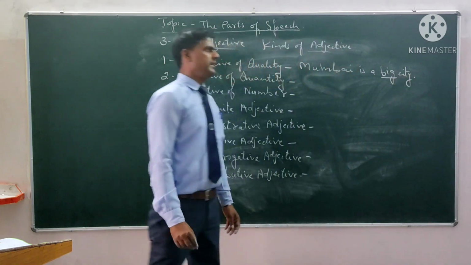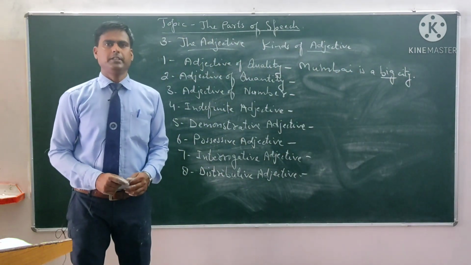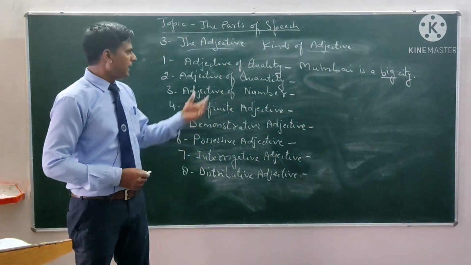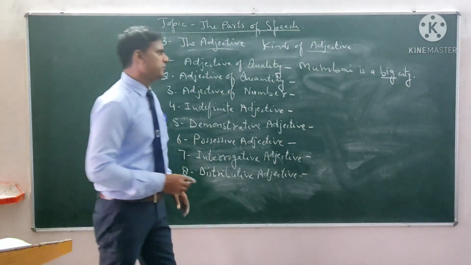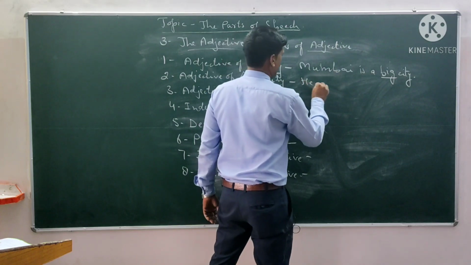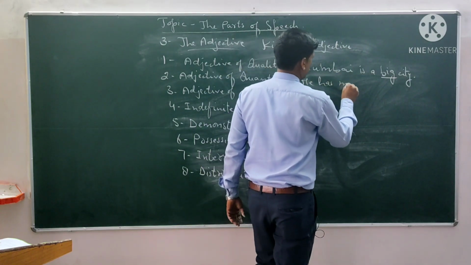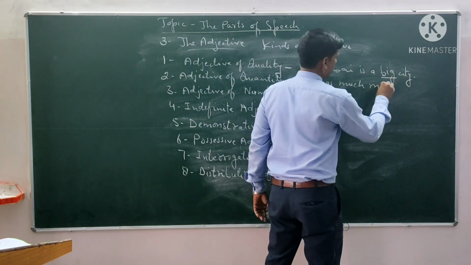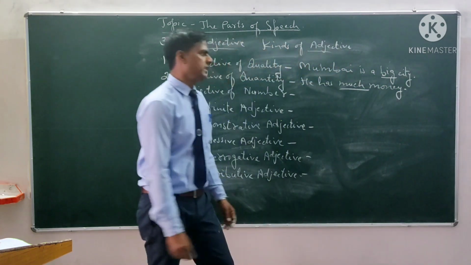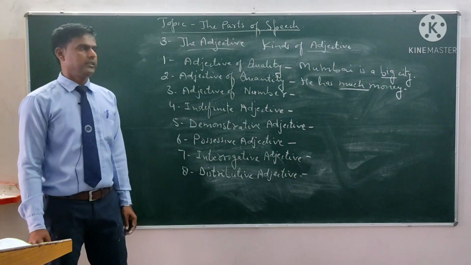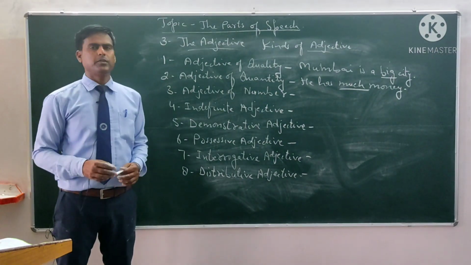In adjective of quantity, we can say he has much money. So much shows the quantity. That's why this is the adjective of quantity.